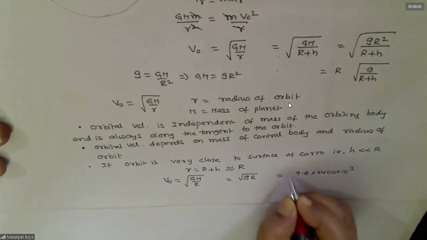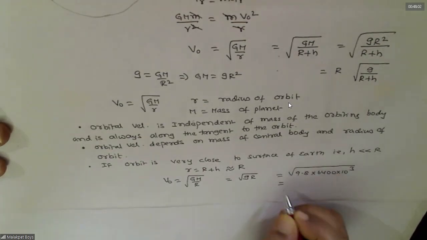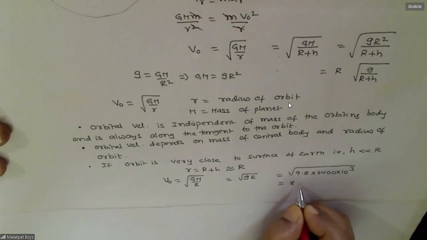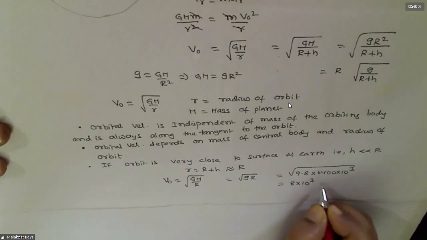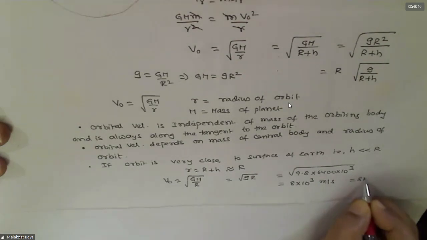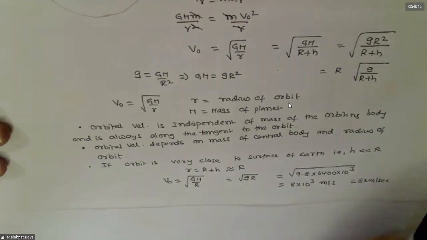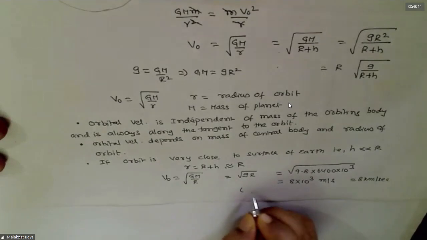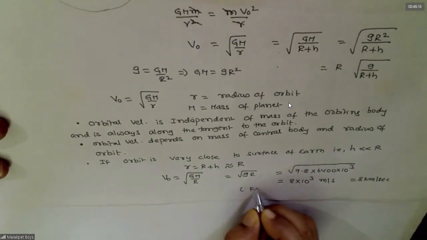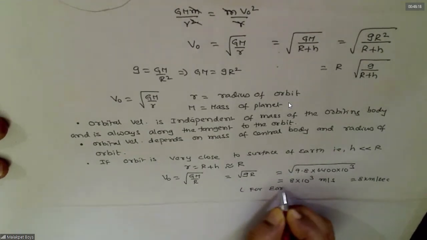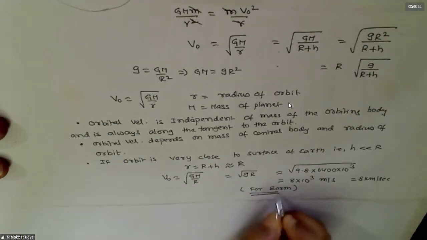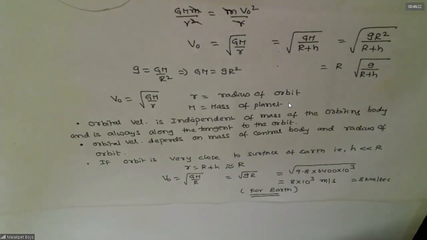Kilometers. Now this comes. So if you do that, nearly you will get this. This is for Earth. That means if any satellite has to orbit the Earth, it must have this much velocity.